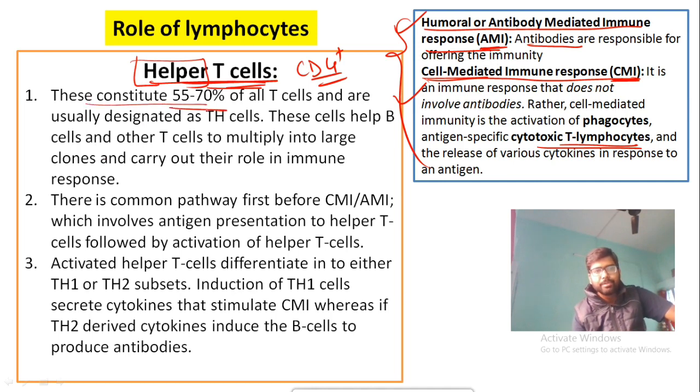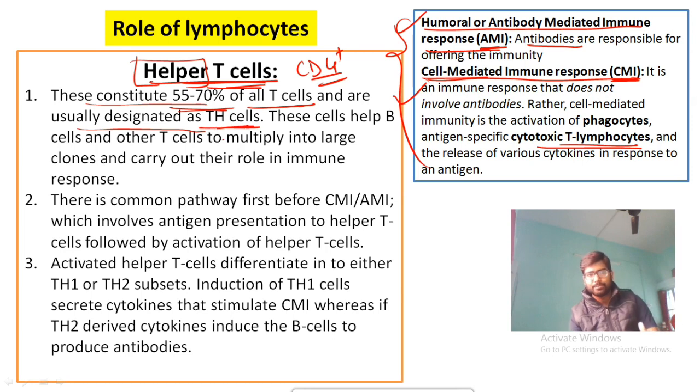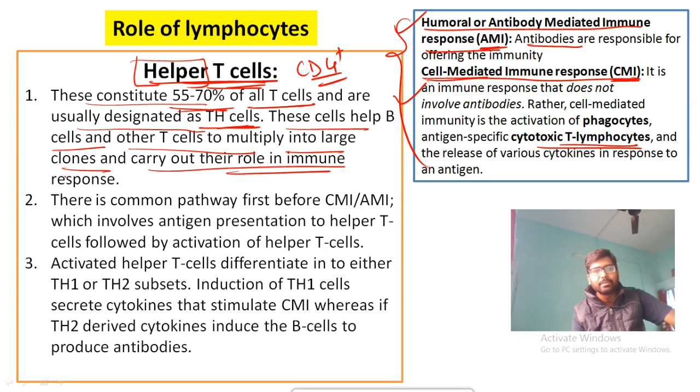These constitute 50 to 70% of all T cells and are usually designated as Th cells. These cells help B cells and other T cells to multiply into large clones and carry out their role in the immune response. And more specifically, there is a common pathway before your AMI and CMI, that means before your antibody mediated immune response and your cell mediated immune response.